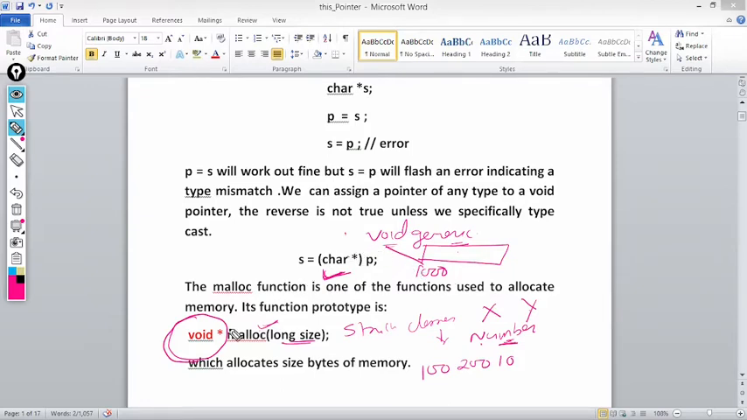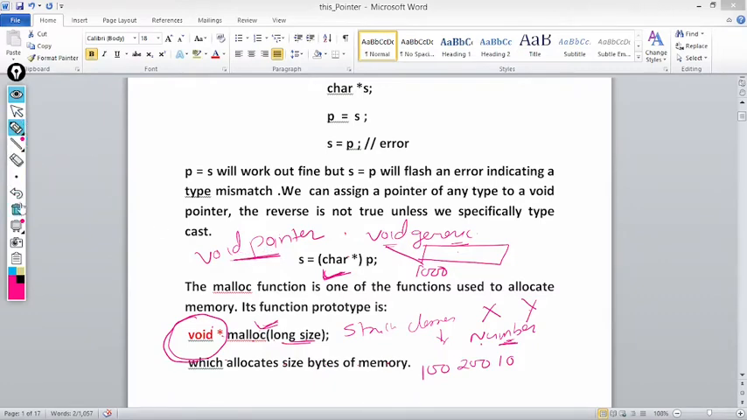So the prototype of the malloc function is void asterisk malloc long size, which allocates size bytes of the memory. So malloc returns a void pointer. This is one of the uses of the void pointer. As we move on in the course, we will see the other places where we can use the void pointer.